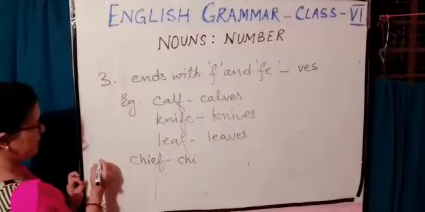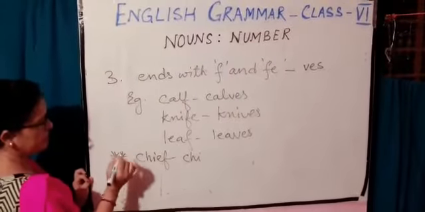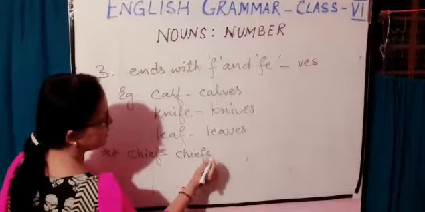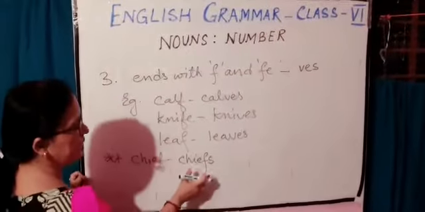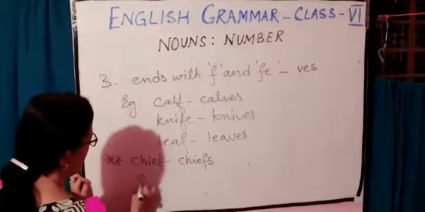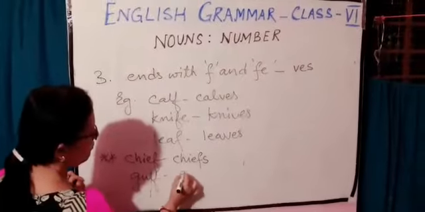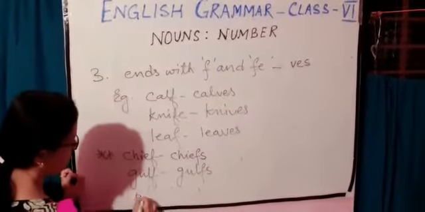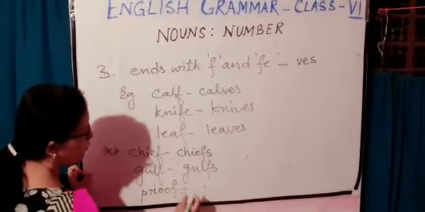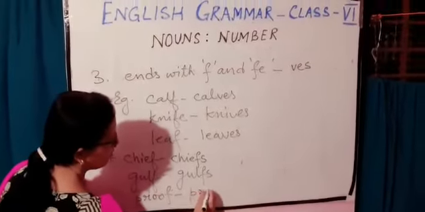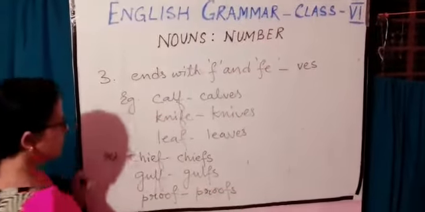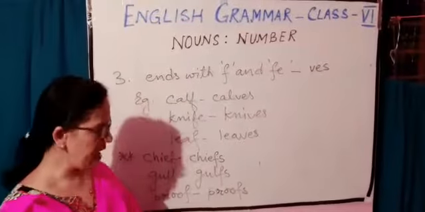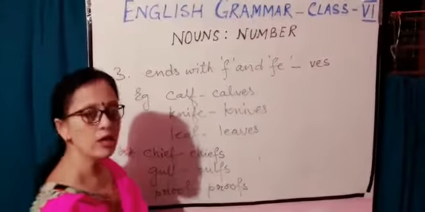These are the exceptions. Although it is ending with f, it normally becomes plural by adding s. Chiefs. Gulf, gulfs. Proof, proofs. So these are the exception cases. Although it ends with f, it changes by adding s normally and becomes the plural form.